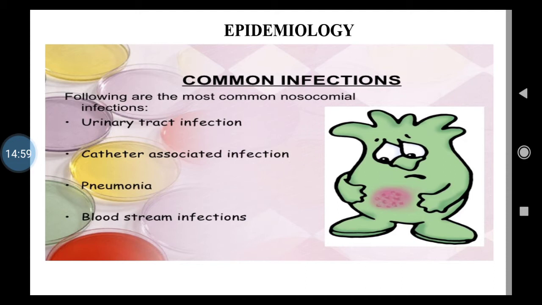Then pneumonia, so we can say that infections of respiratory tract, isn't it? Bloodstream infections, isn't it? So the infections of alimentary tract also can get spread. Then wound infections, some wounds may be there. Then skin infections can get spread from one person to another, isn't it? The viral infections also may get transmitted, isn't it? We can take into consideration that the viral infections also may become nosocomial infections.